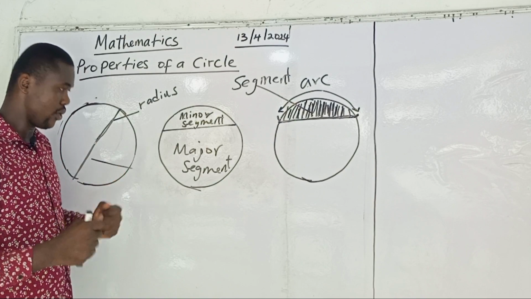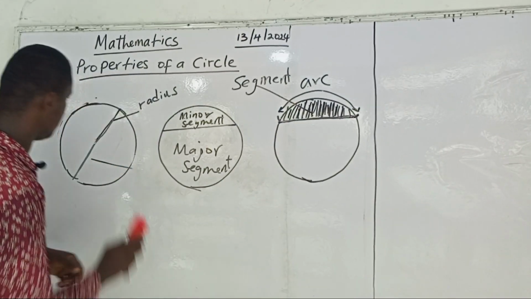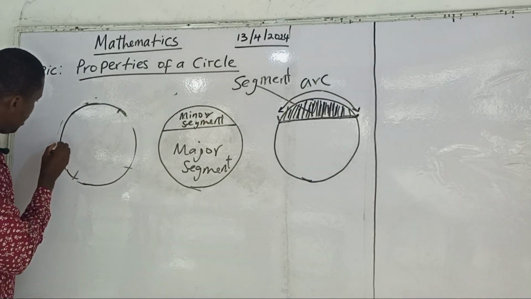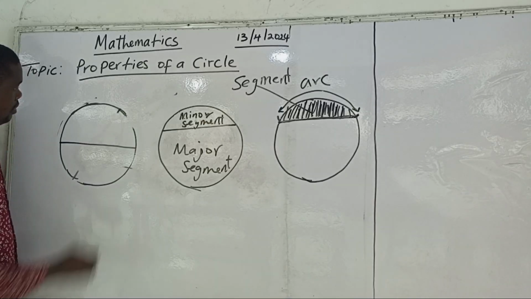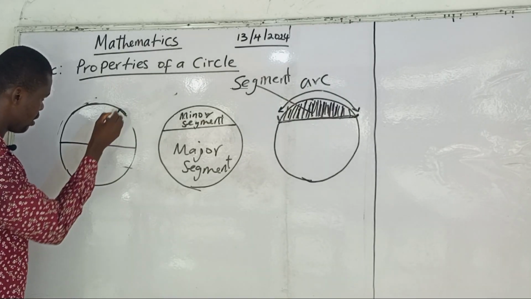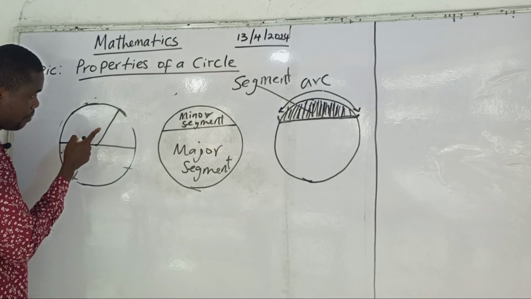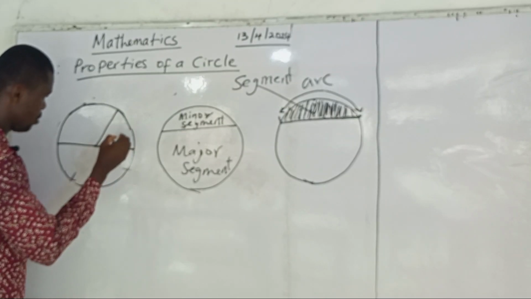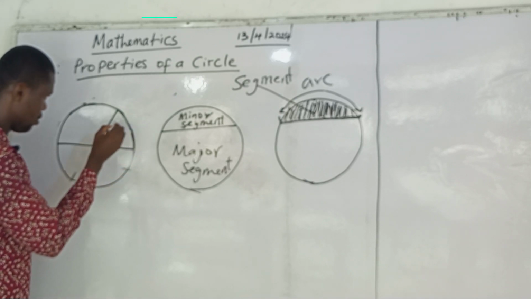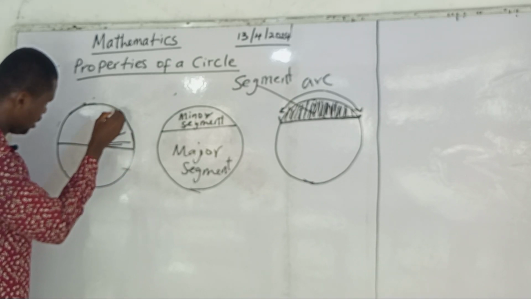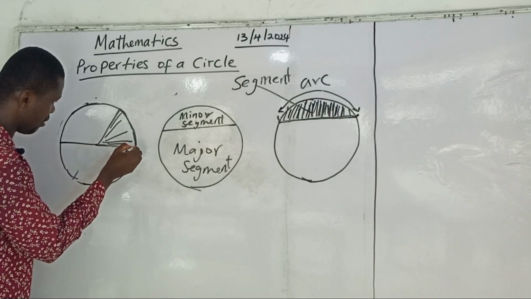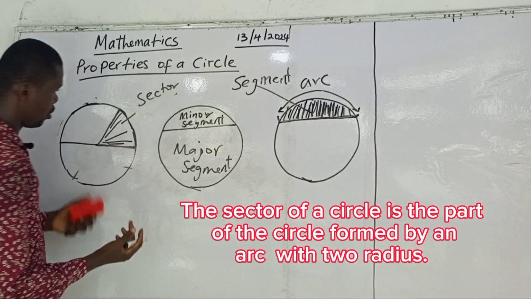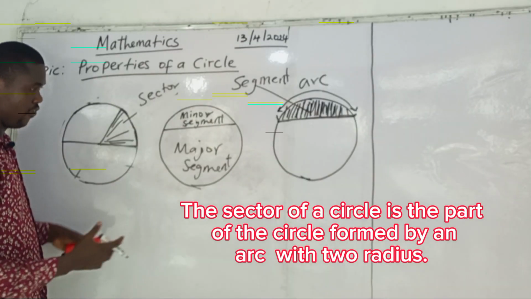Come, bring your ear down. I want to show you another thing. Now, if this is your diameter and this is the center of the circle, one line comes and touches. What do I call this line? We say this line is a radius. This part, where the radius and part of the diameter form, we call it sector. We call it what? Sector. Sometimes two radii can form a sector.